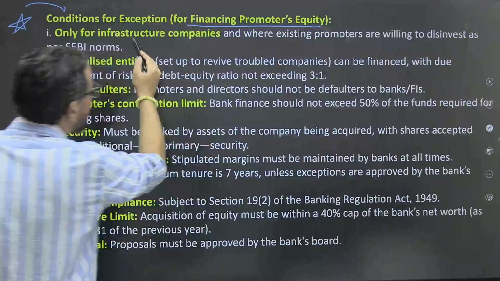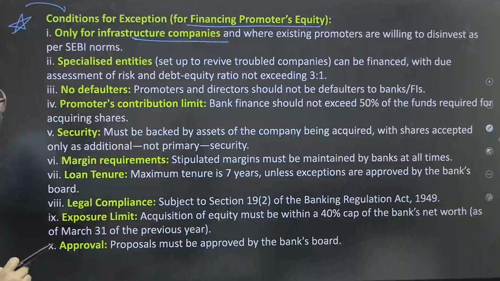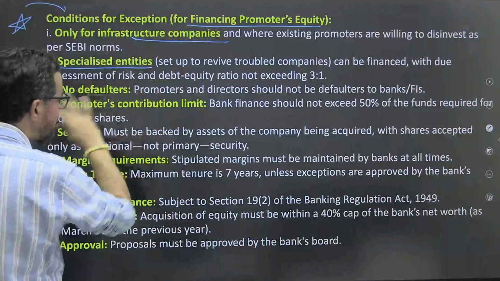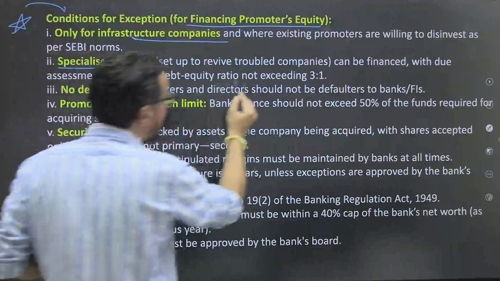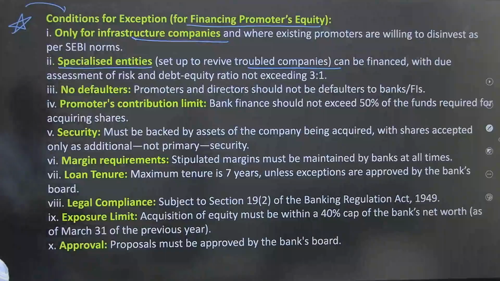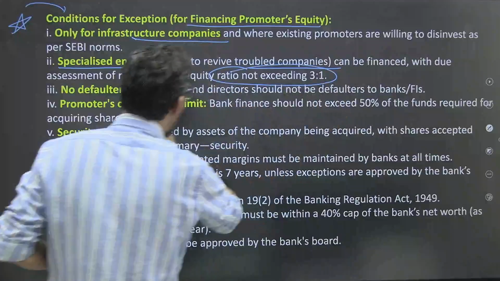So only for infrastructure companies and where existing promoters are willing to invest as per the SEBI norms, okay? Specialized entities set up to revive the troubled companies can be financed with assessment of risk and debt to equity ratio not exceeding 3:1, ठीक है।